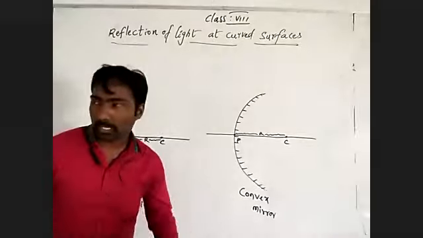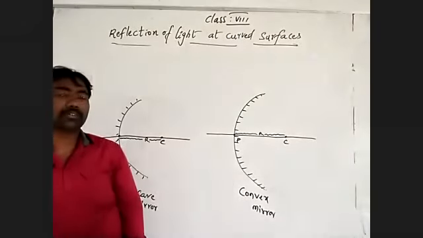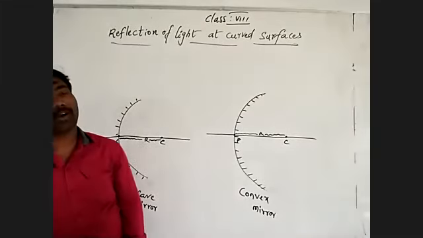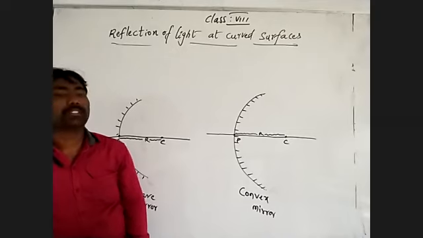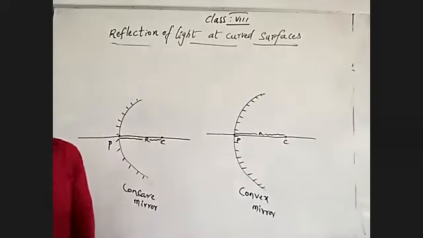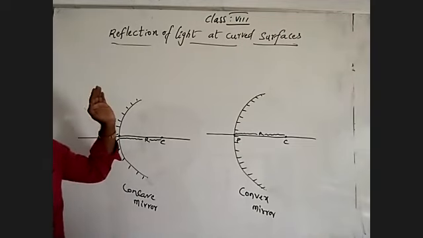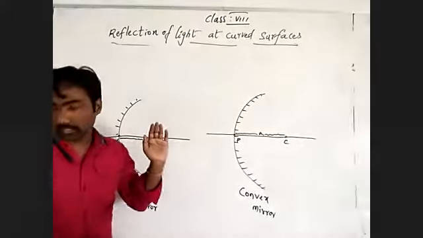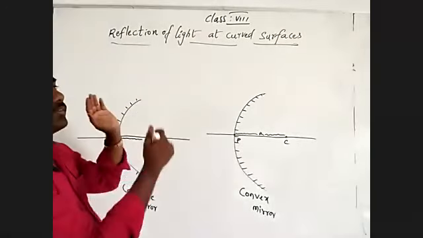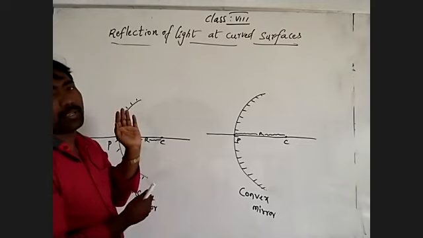Suppose we focus towards the sunlight with the help of the inner curved surface. What did we observe? The sun delivers a parallel beam of light.